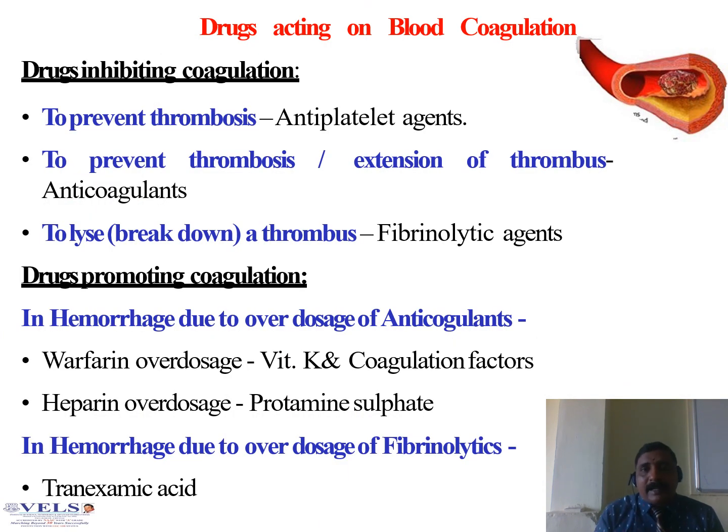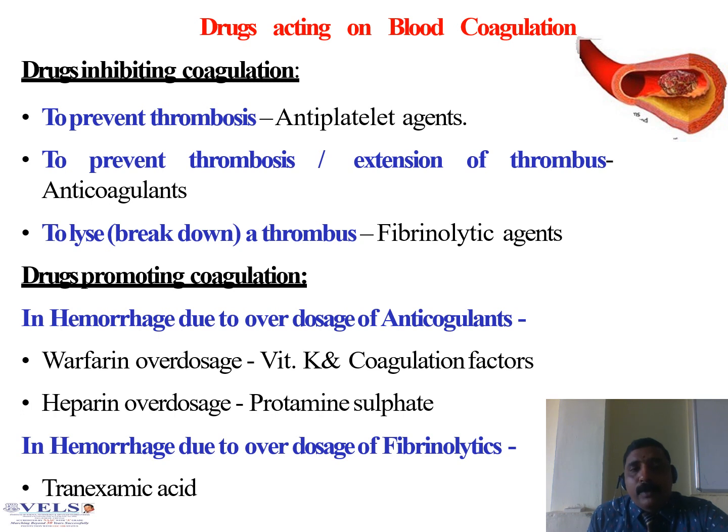Next is drugs acting on blood coagulation, that is, drugs inhibiting coagulation and drugs promoting coagulation. Drugs inhibiting coagulation to prevent thrombosis are antiplatelet agents. To prevent thrombosis as well as extension of a thrombus, we use anticoagulants. To lyse or break down a thrombus, we use fibrinolytic agents.